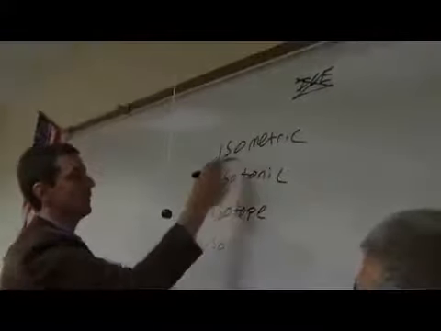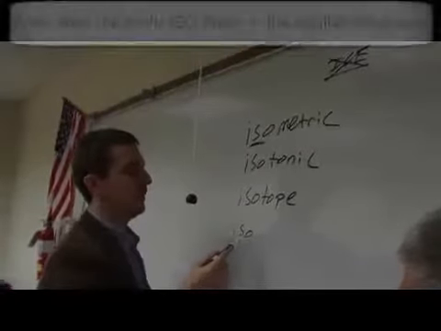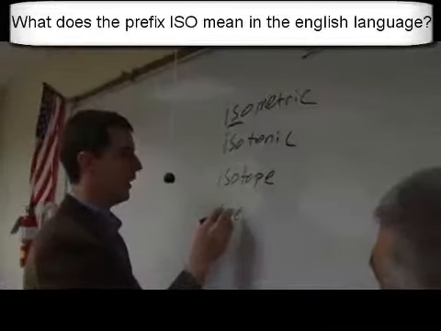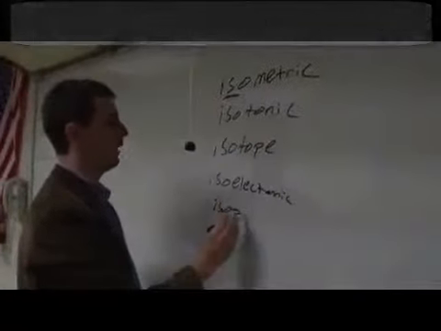Yeah. That's first iso: isometric. Okay. Isotonic. Isotope. What's some other iso? Isoelectronic. Okay, I know that word. How about isopropyl alcohol? I've heard that. There you go.